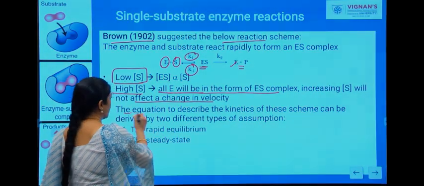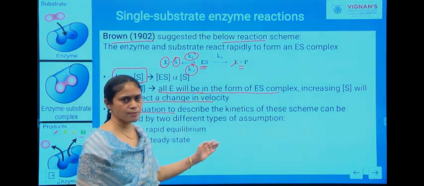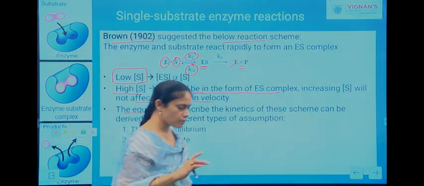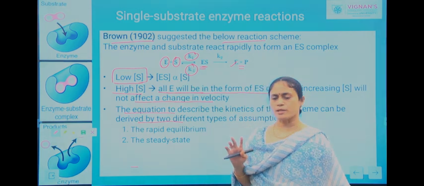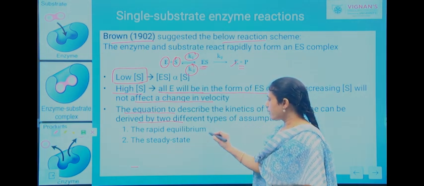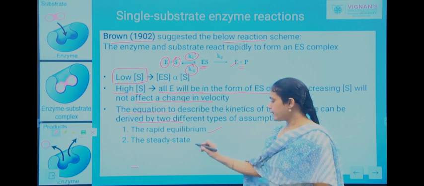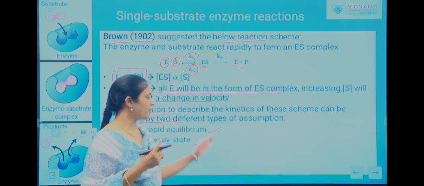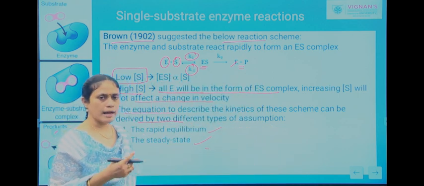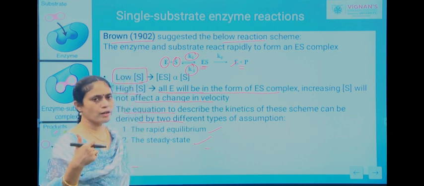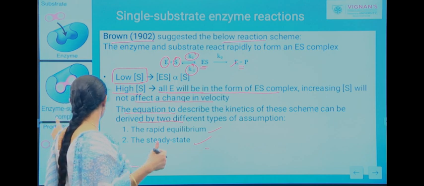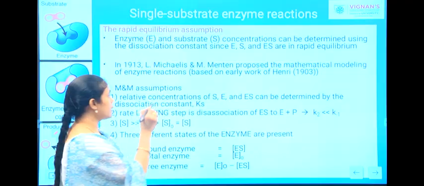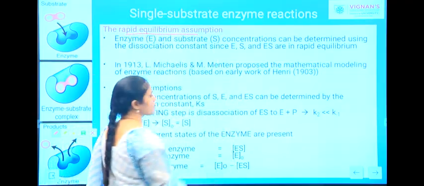And then the equation to describe the kinetics of these schemes can be derived by two different types of assumptions. What are the two assumptions? The first one is your rapid equilibrium assumption, and the second one is steady state assumption. There are two sorts of assumptions in order to explain the enzyme catalyzed kinetic reactions. One is your rapid equilibrium assumption and the second one is your steady state assumption. We will study about these two assumptions now. With the rapid equilibrium assumption.